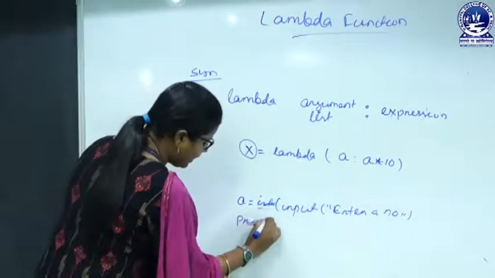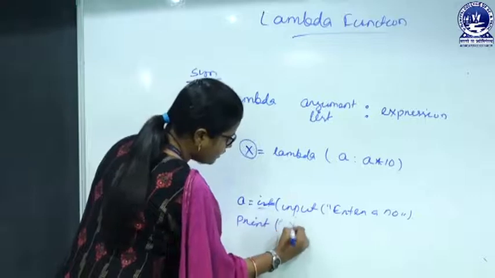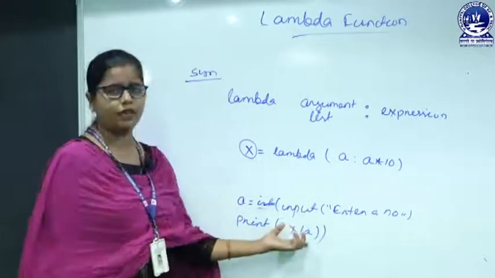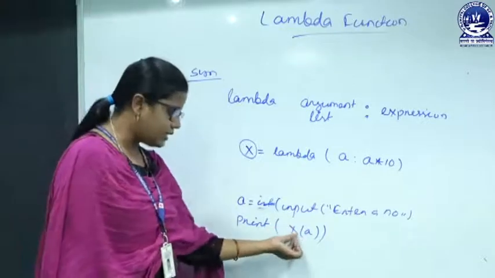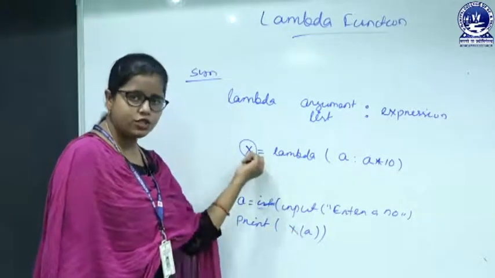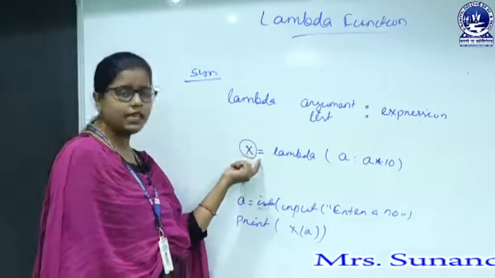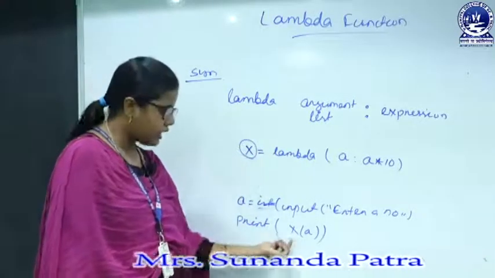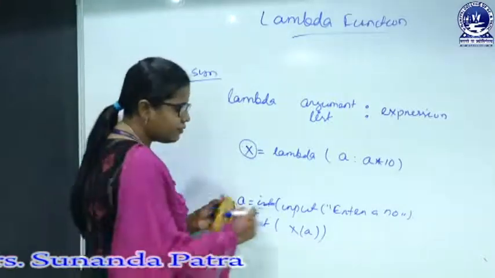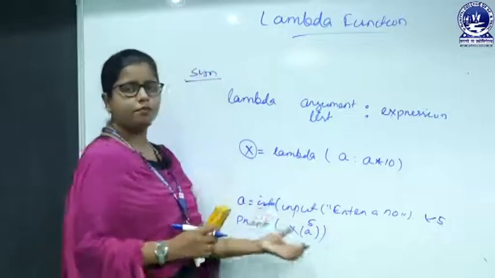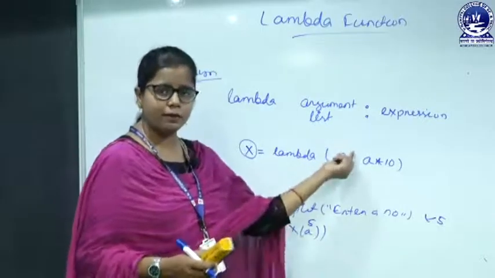Next, print x, and in the argument I am passing the value of a. As this x is holding the expression of the lambda function, we can use this x as a lambda function. So, x of a, that means if I put here 5, this 5 will get passed to the lambda function.